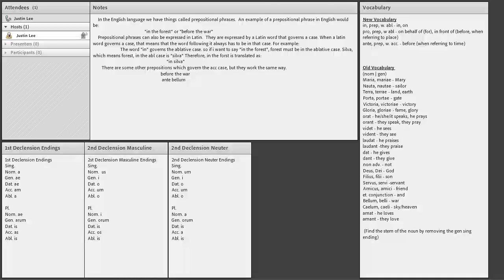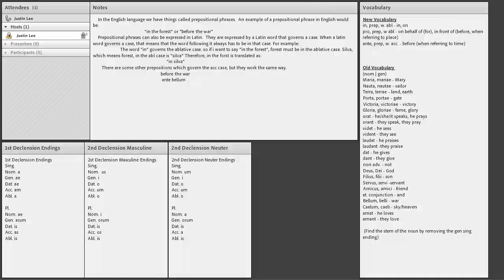There are some other types of prepositions which govern the accusative case, but they work in exactly the same way. So, "before the war" in English would be translated as "ante bellum." The word "ante" governs the accusative case, therefore "bellum" has to be in the accusative.